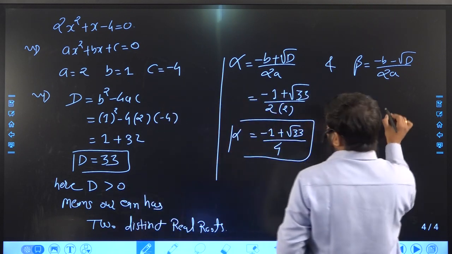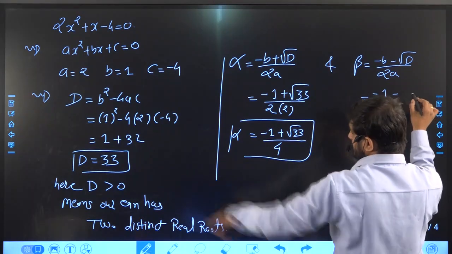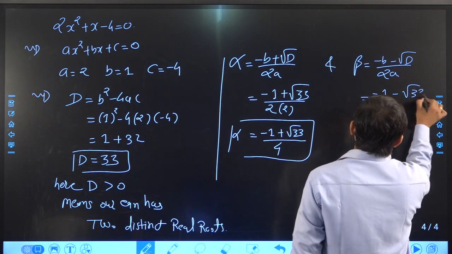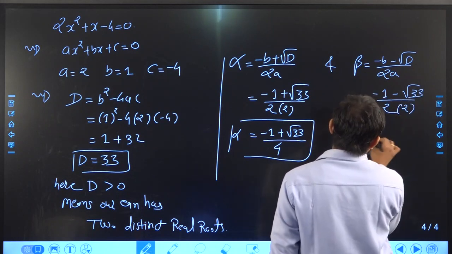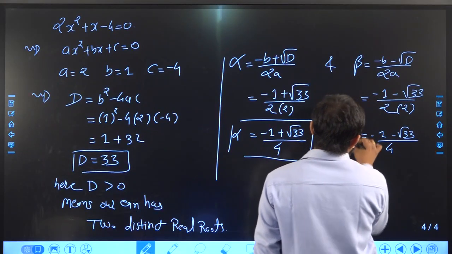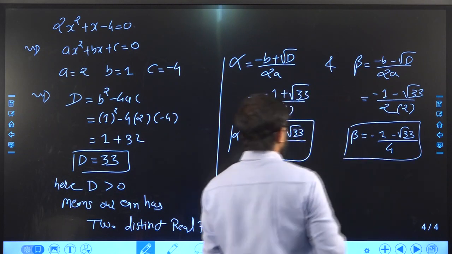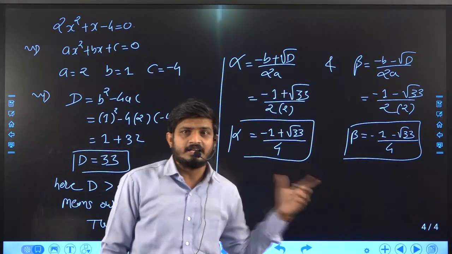And what is beta? Minus b is minus 1, minus under root d means 33, upon 2. In place of a you can put 2. So ultimately this is minus 1 minus root 33 upon 4. This is beta. So these are the two distinct real roots of our equation.